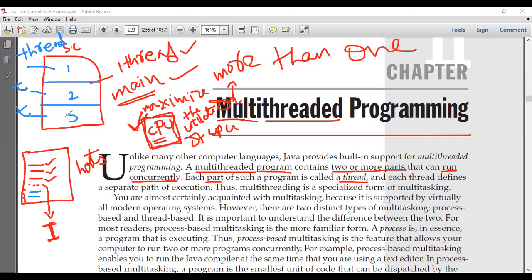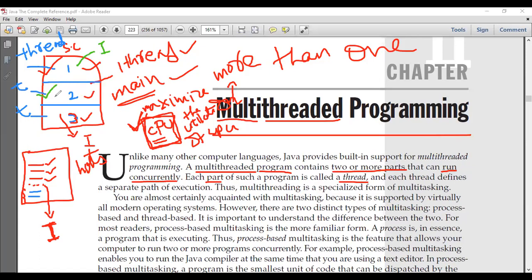Now let us assume that in part 3, my program is waiting for some input operation. Since this thread is waiting for input, I can start executing the first part of the program. Thereby, I can maximize the CPU utilization. Now let us assume that the first part is also waiting for some input operation. Since the first part is also waiting, I'll start executing the second part.